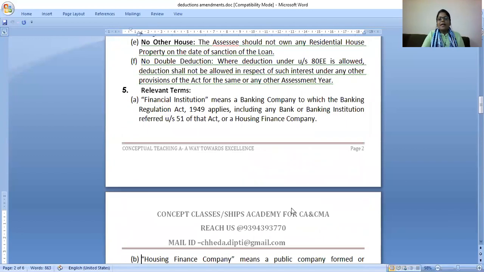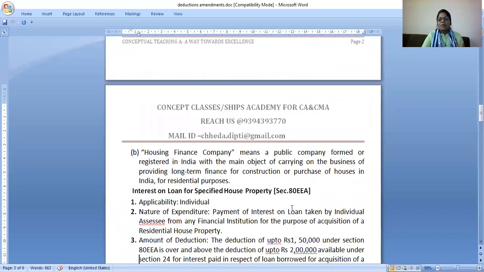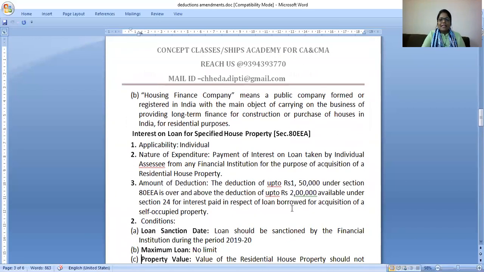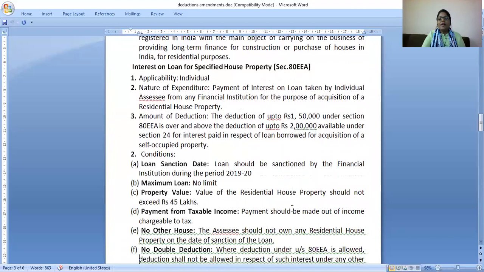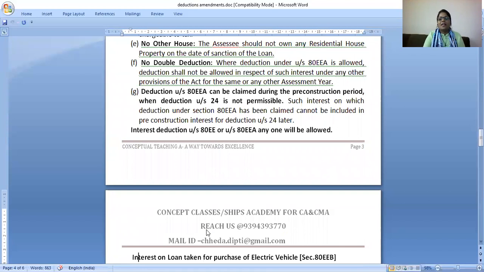Now, in the current year, I have given the definitions of housing loan and all also. If we are taking a loan for house property, and the loan is applied maybe before March 2019 but sanctioned in 2019-20, and the property value does not exceed 45 lakhs, then no other deduction should be claimed. Obviously, double deductions are not allowed.